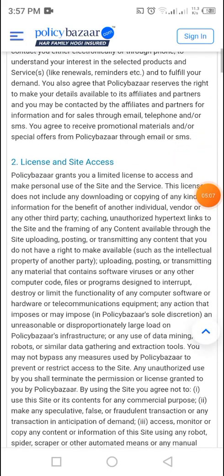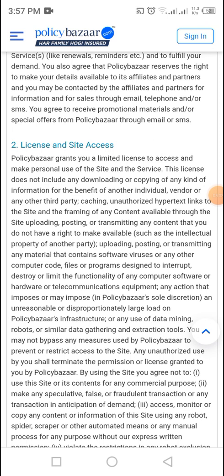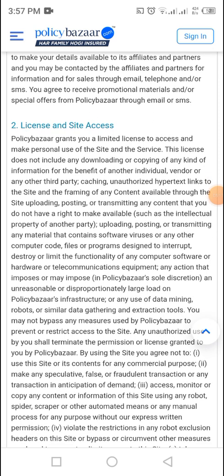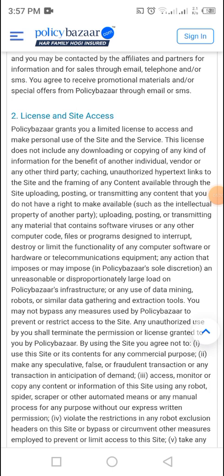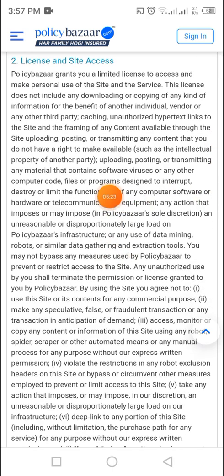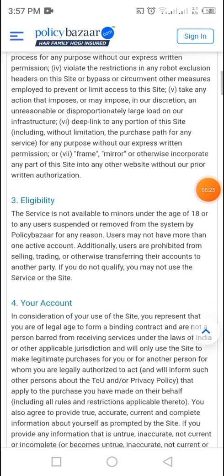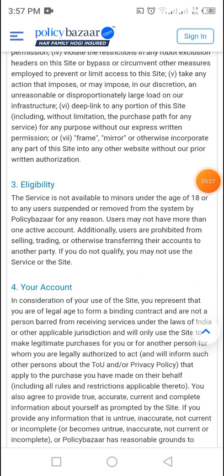Policy Bazaar grants you a limited license to access and make personal use of the site and service. This license does not include any downloading or copying of any kind of information for the benefit of another individual, vendor, or any other third party. You need to read this also. And this is the eligibility: the service is not available to minors under the age of 18, or any user suspended or removed from the system by Policy Bazaar for any reason.